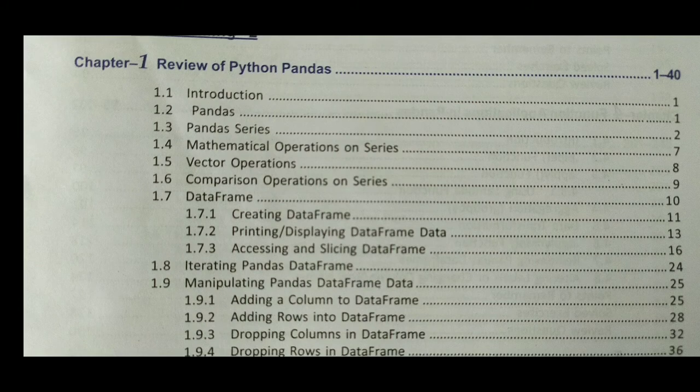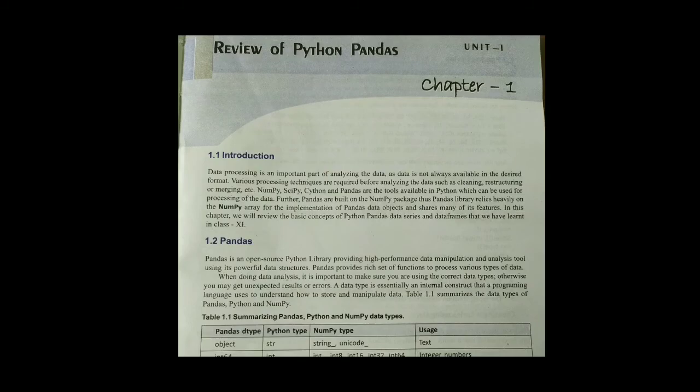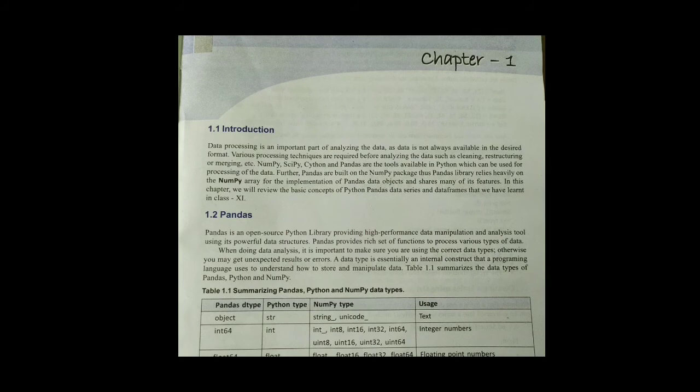So let us start. This is our first unit, which is a review of Python pandas. Data processing is an important part of analyzing the data, and data is not always available in the desired format. It means data may not be formatted properly or arranged in a proper manner, so first we need to arrange it.